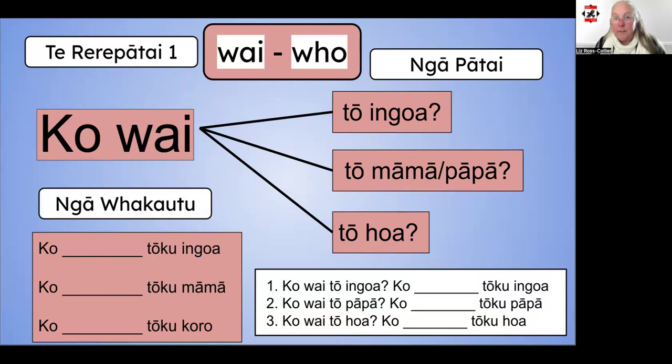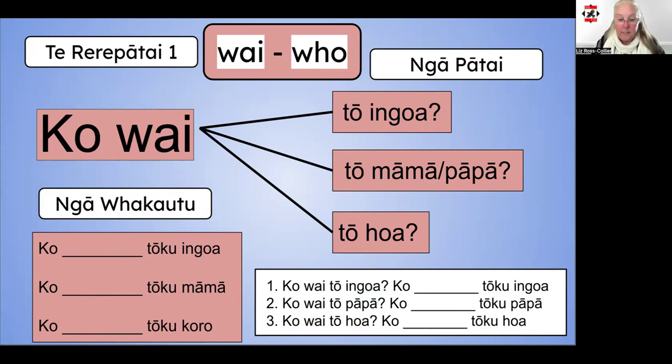Here is our first rerepātai, question sequence, using wai. These questions start with the word ko, followed by wai, and then the person that you're asking the question about. Some examples here. Ko wai tō ingoa. Literally, who is your name? Or in more natural English, what's your name? Ko wai tō mama. Who is your mother? The last one. Ko wai tō hoa.